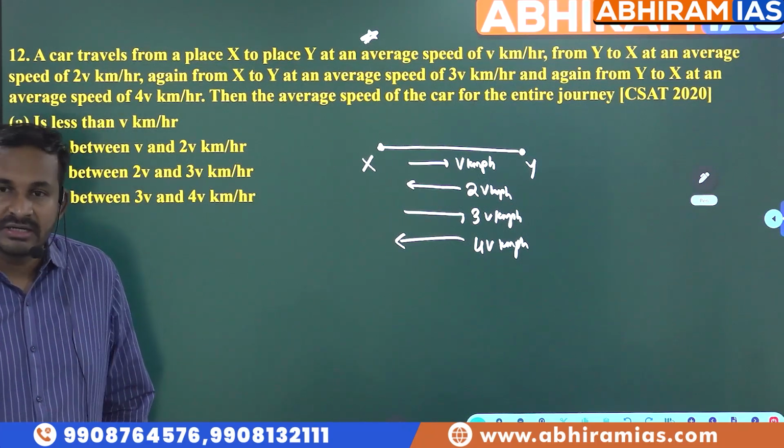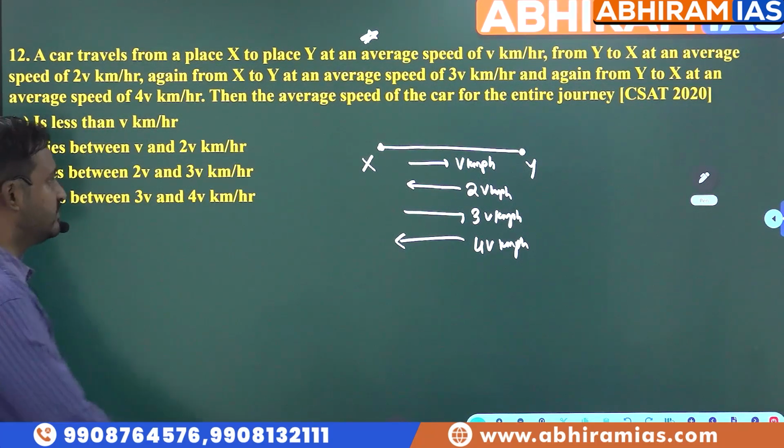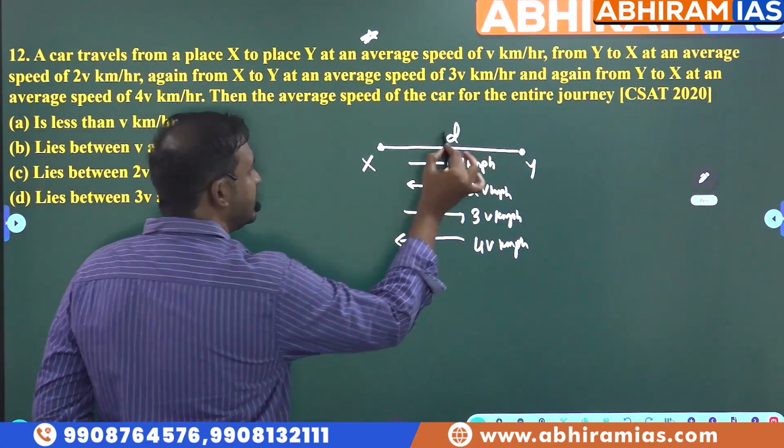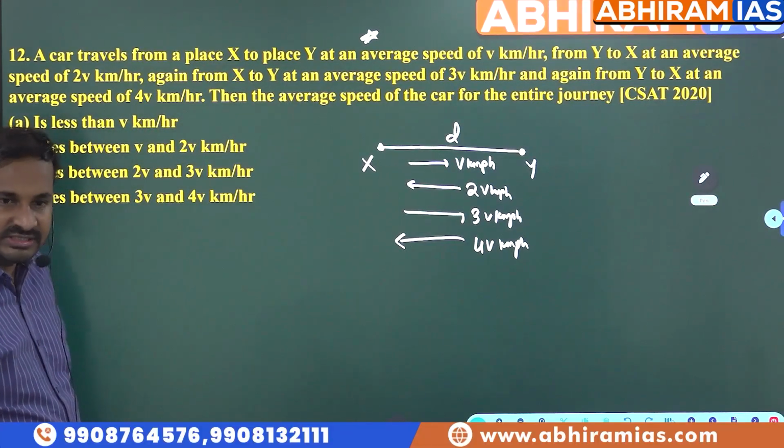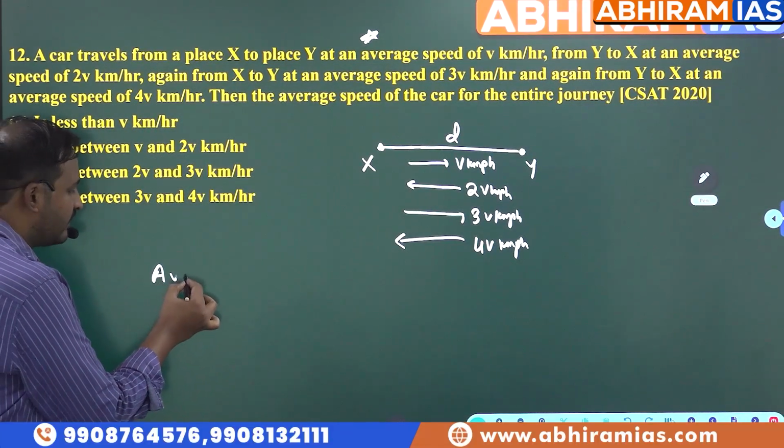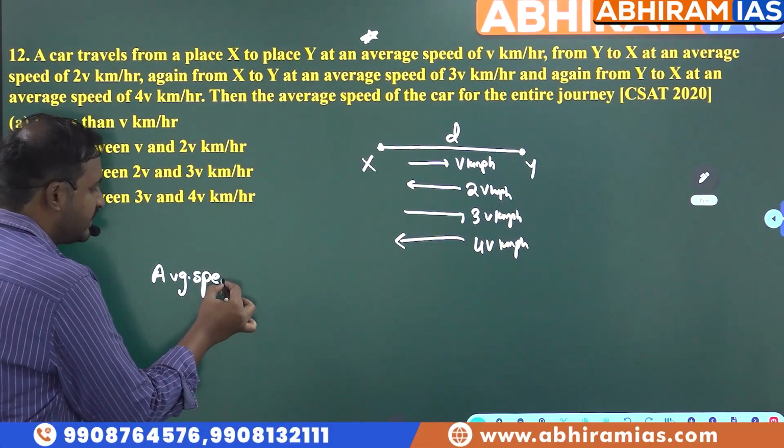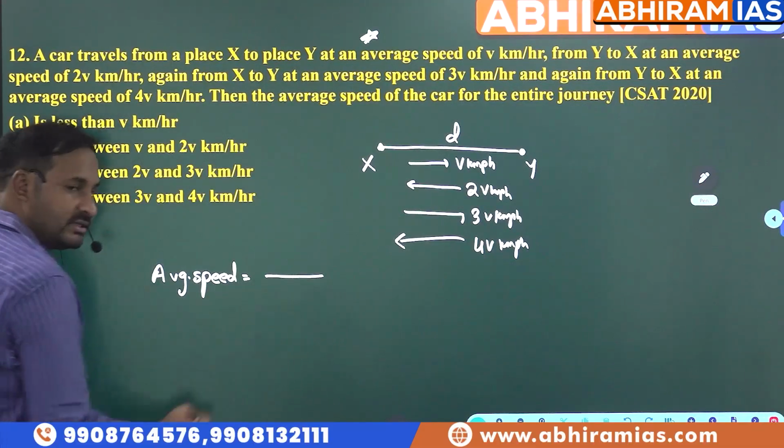Total distance by total time taken. Assume the distance is d. So average speed will become, what is the total distance covered by it?